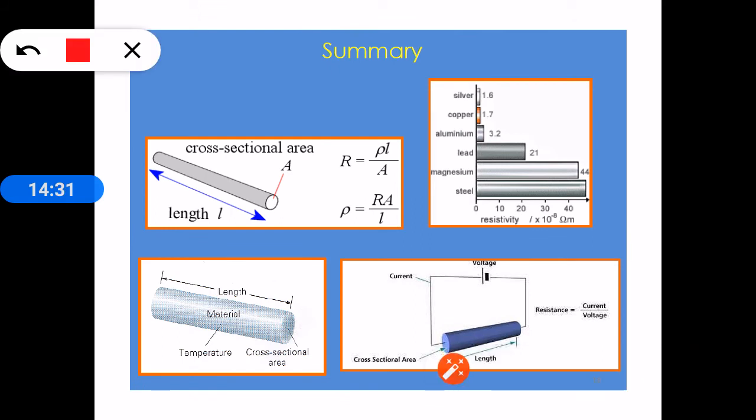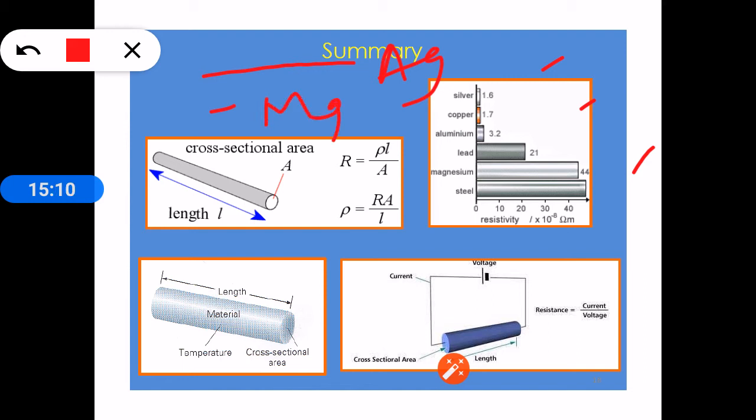These are the resistivities or specific resistances of some of the metallic conductors. Silver 1.6, copper 1.7, magnesium has the highest resistivity or specific resistance among all these metals. Here the resistivity of silver is less whereas magnesium is more. If we take a silver wire of long length like this, and a magnesium wire having short length,